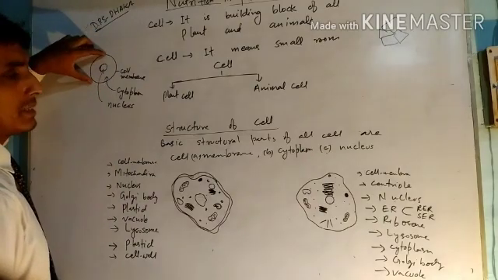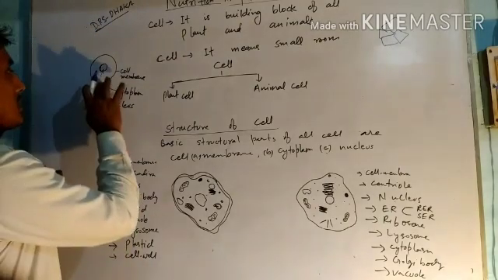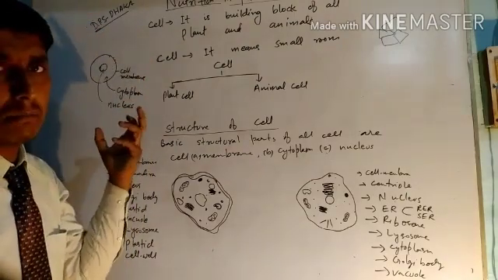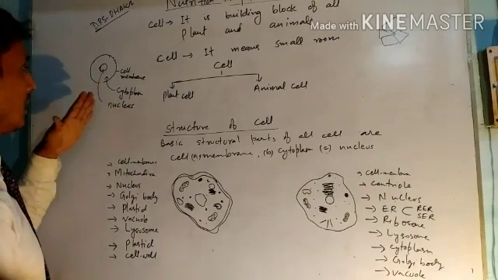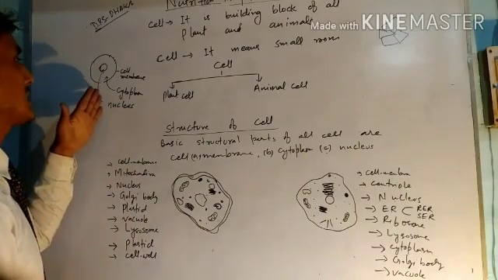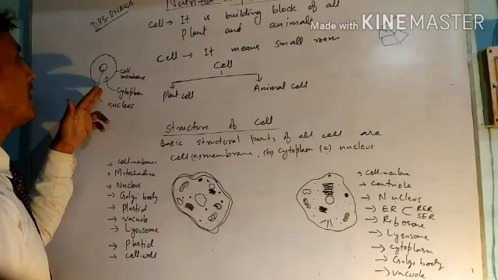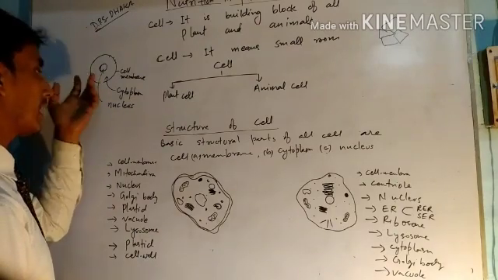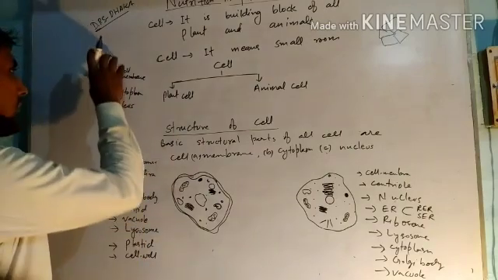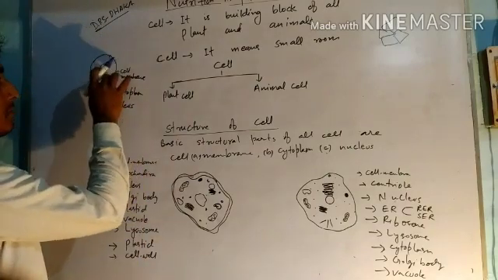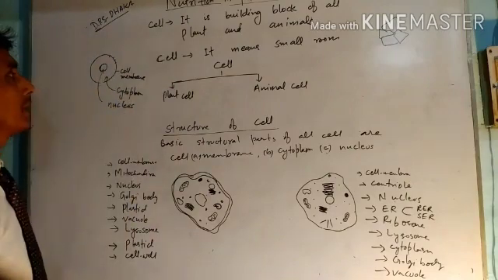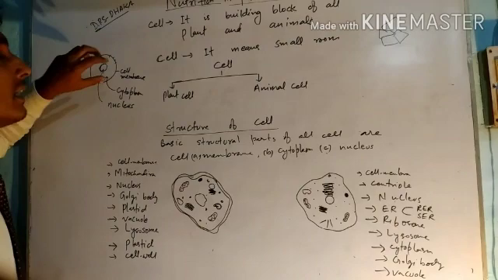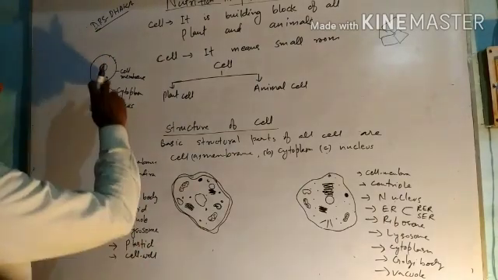So cell membrane means what? The outer covering of the cell, which is porous. It is actually a semi-permeable membrane. It is selectively permeable. It allows the movement of some substances like carbon dioxide and water, which can enter the cell and come out of the cell. At the same time, this selectively permeable membrane also prevents the entry of some pathogens or other unwanted substances into the cell.